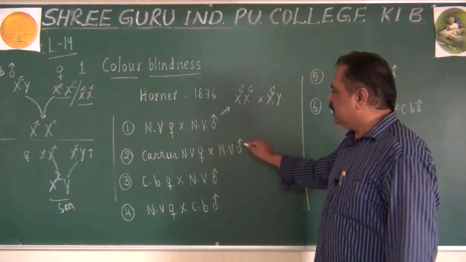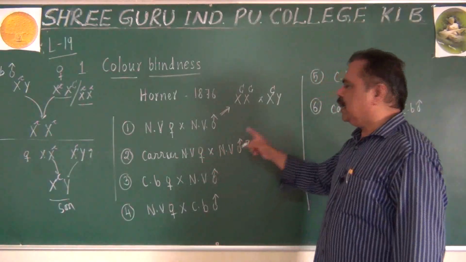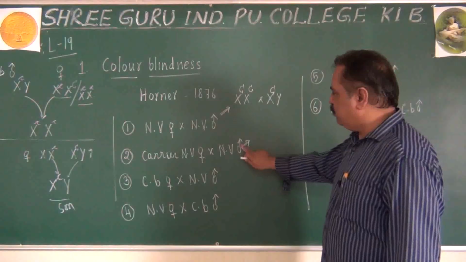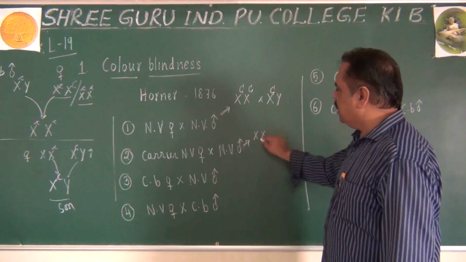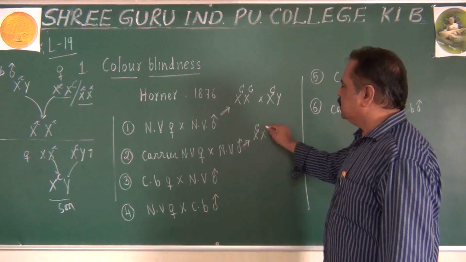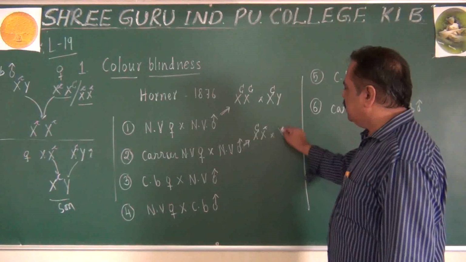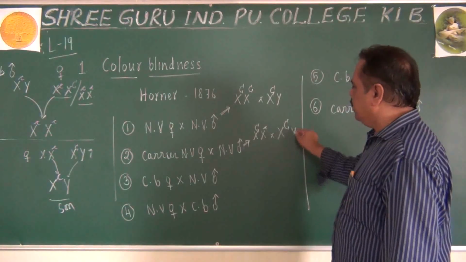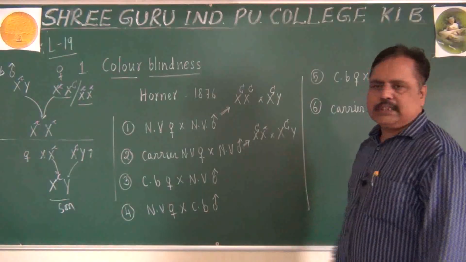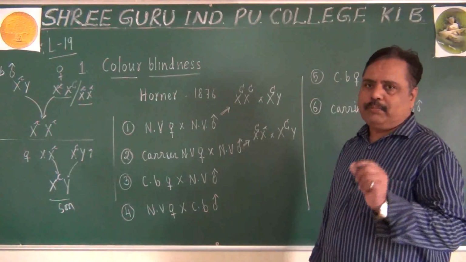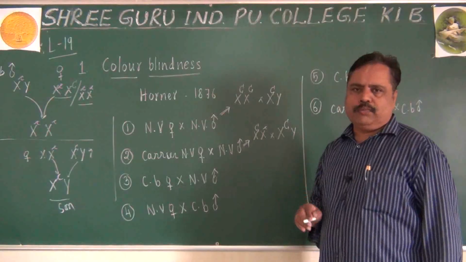Okay. Second one is carrier female with normal vision male. Carrier female can be capital C, small c. Who is normal vision? Capital C, Y. He is normal vision male. Capital C, small c is the carrier female. She is normal vision only according to the law of dominance.